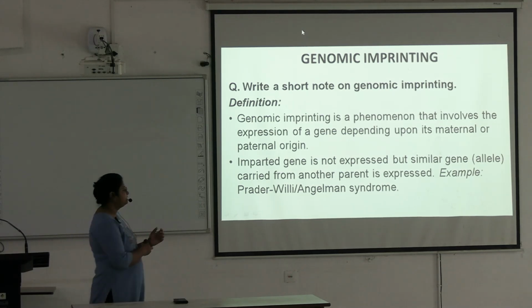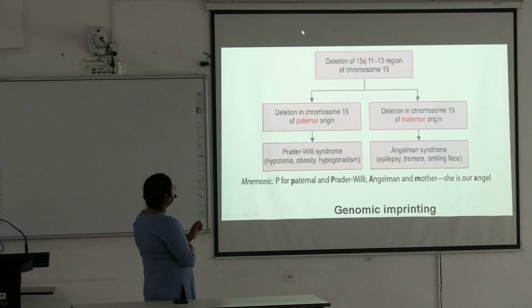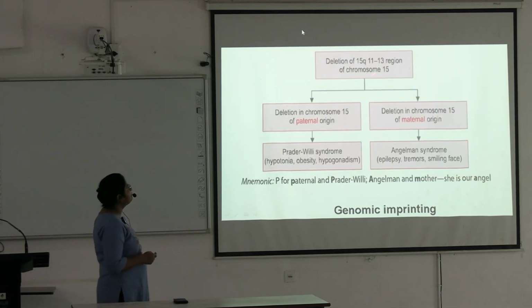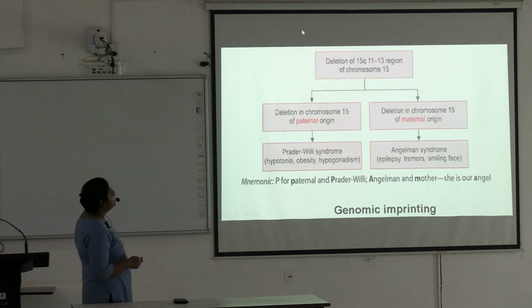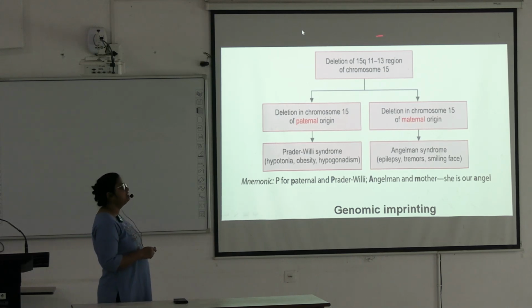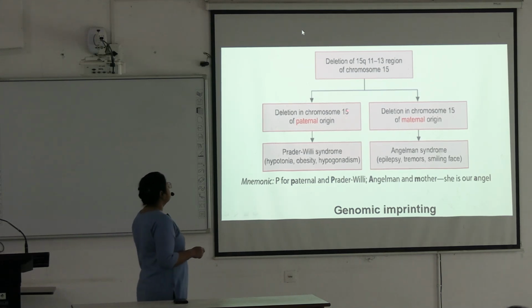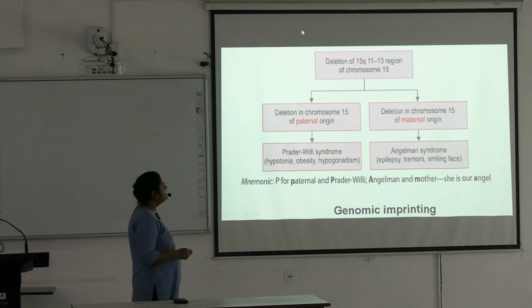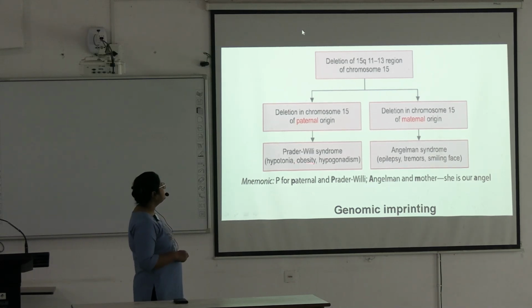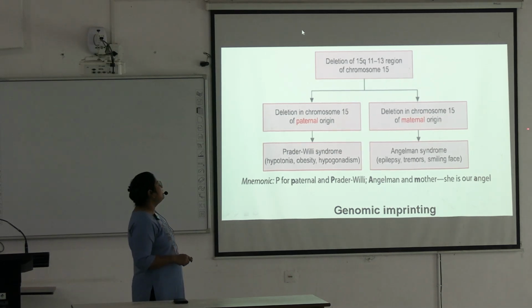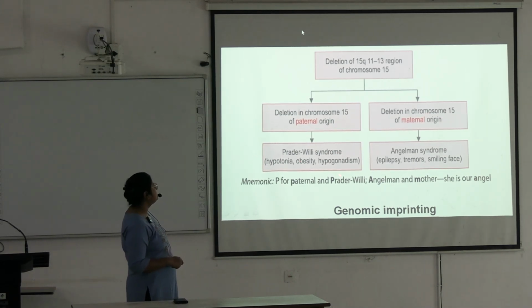Okay. Next, see the deletion of the 11 to 13 region, this region of the long arm of chromosome 15. This part is deleted. Deletion in chromosome 15 of paternal origin, deletion in chromosome 15 of maternal origin. Paternal origin leads to Prader-Willi syndrome, maternal origin will lead to Angelman syndrome, and these are the symptoms.